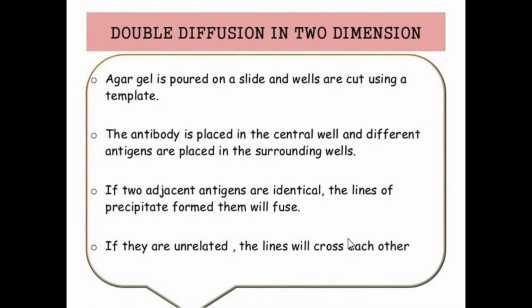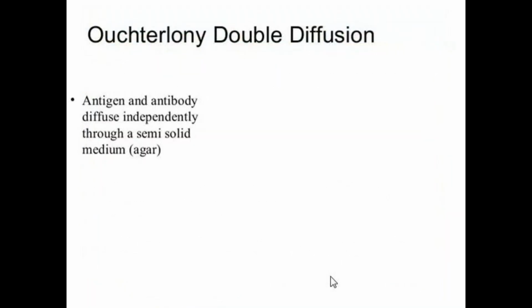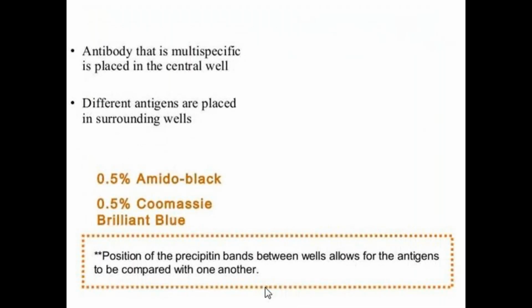That reaction is called double diffusion in two dimensions. Okay. Next, that was explained by Ouchterlony double diffusion. Here, antigen and antibody diffuse independently through a semi-solid medium or agar gel. First the antibody is placed in the central well, and different antigens are placed in the surrounding wells. And these are detected by different stains.